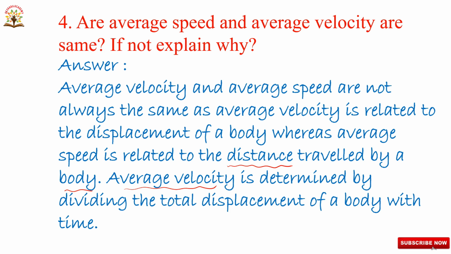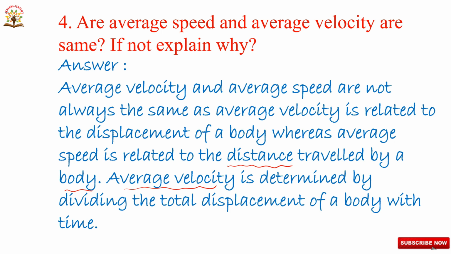Average speed is total distance by total time taken. So average speed refers to distance, average velocity refers to displacement. So these two are not the same.